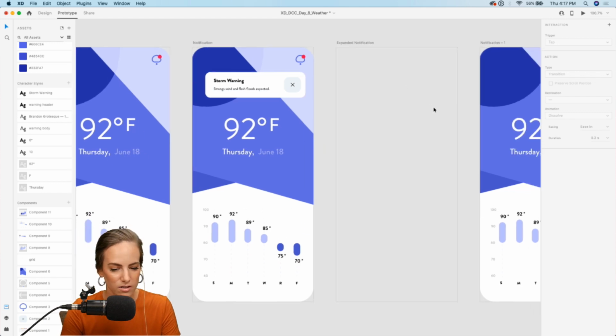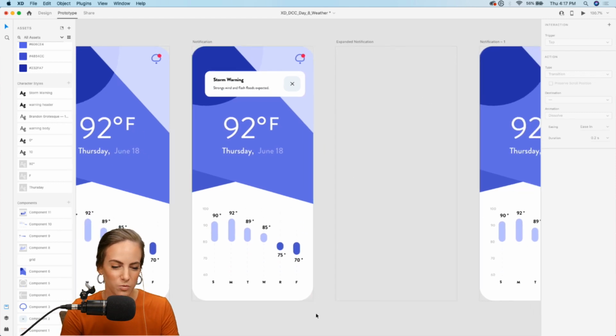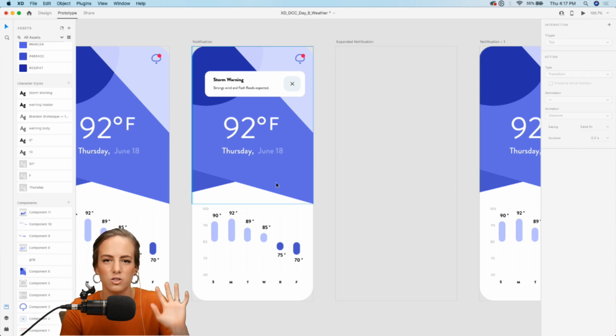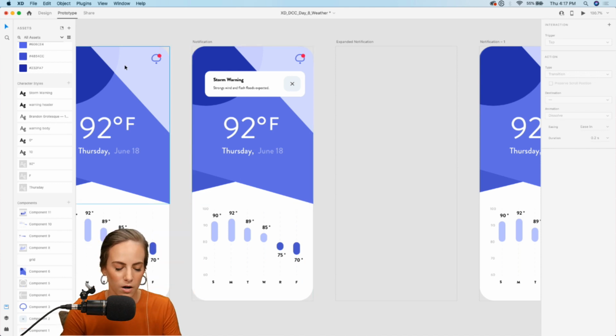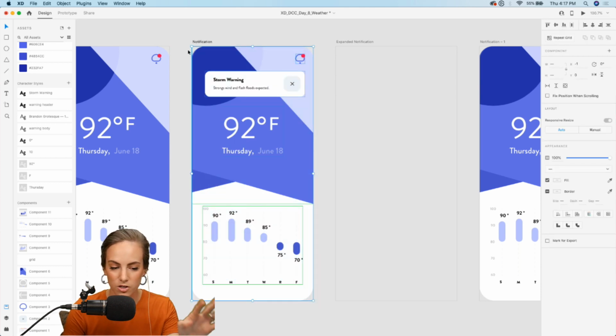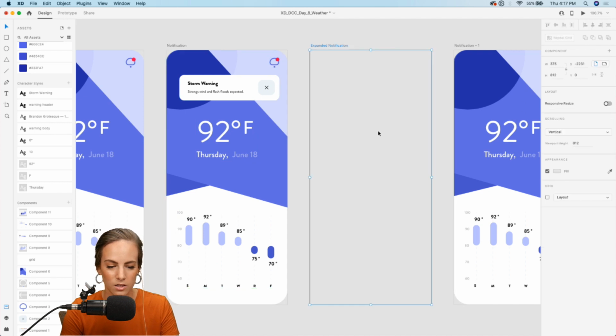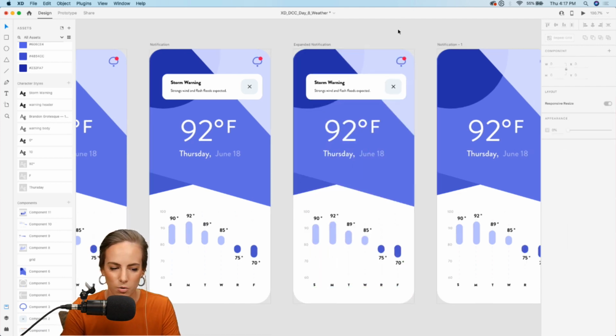So let's add this on this next artboard. And what I want to happen is I want this little header area to swipe up. So again, to do auto animate there, I'm going to copy everything, and just keep the bits that I want so that auto animate will know exactly what pieces to move around, and just delete the things that I don't want.